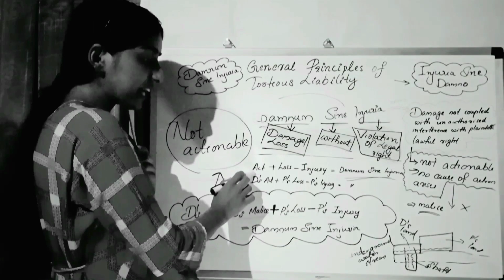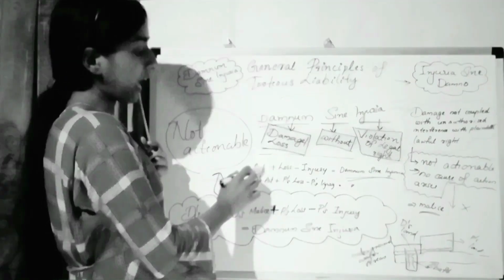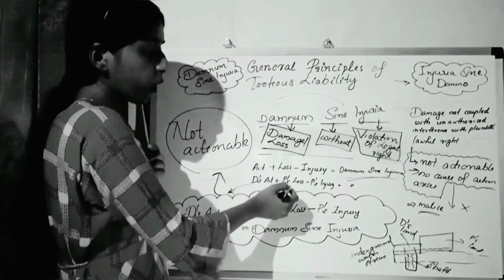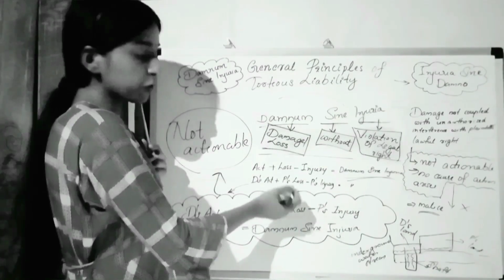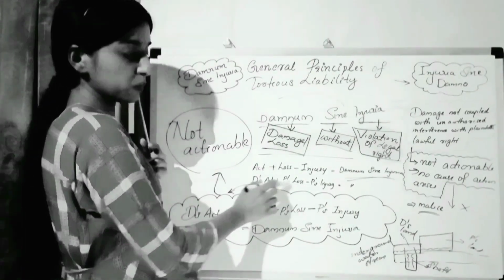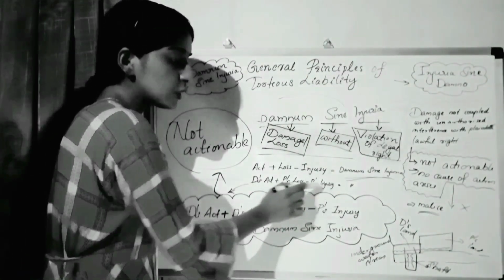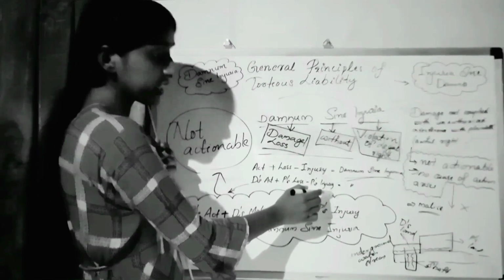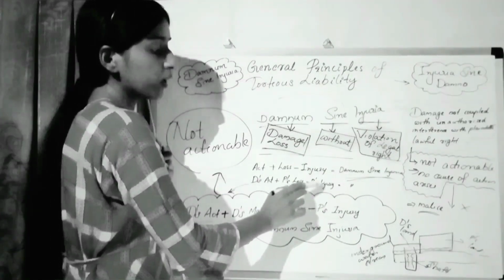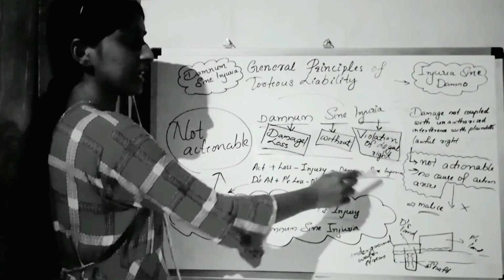Here the act is done by the defendant and that act caused a loss or damage to the plaintiff. So the plaintiff was affected with a loss and there was no injury, that is no legal right violation to the plaintiff. So there is no injury to the plaintiff and that is damnum sine injuria.